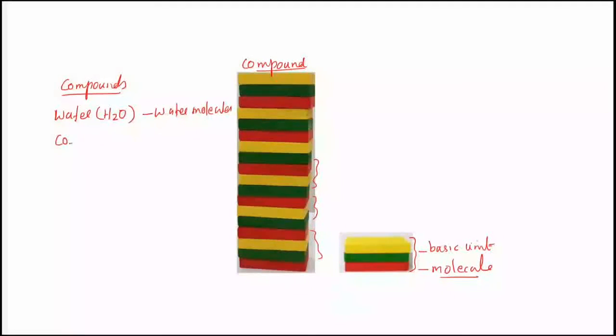Next example is carbon dioxide. Carbon dioxide is a compound and it contains a large number of carbon dioxide molecules, and all the carbon dioxide molecules are similar. Similarly, HCl, hydrochloric acid, is a compound. It contains a large number of HCl molecules. So all these are examples of compounds.